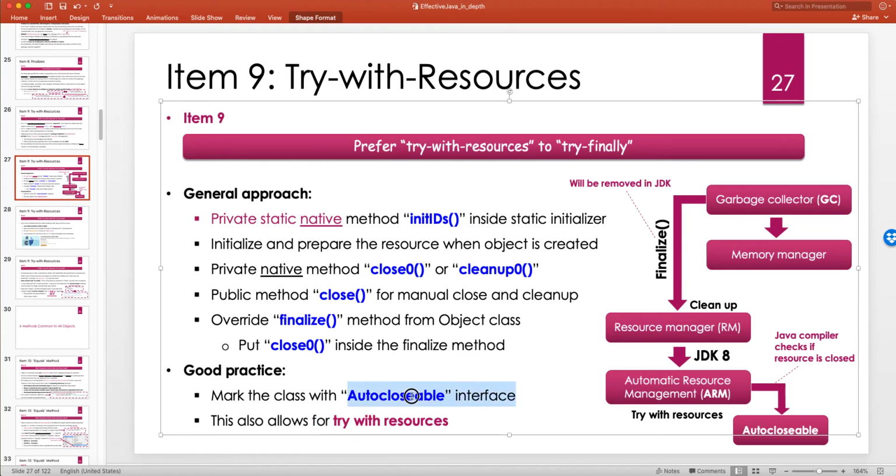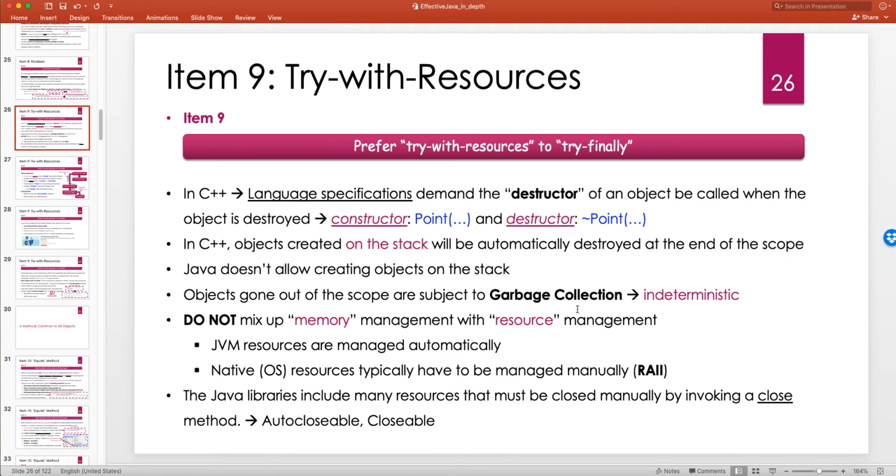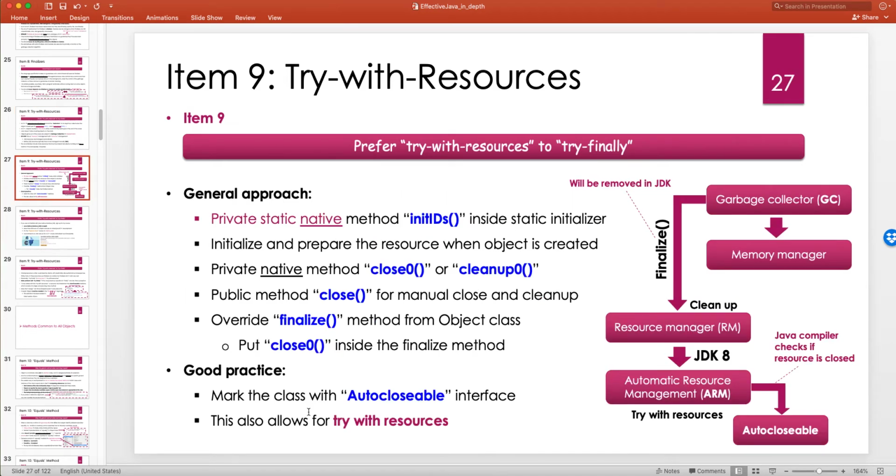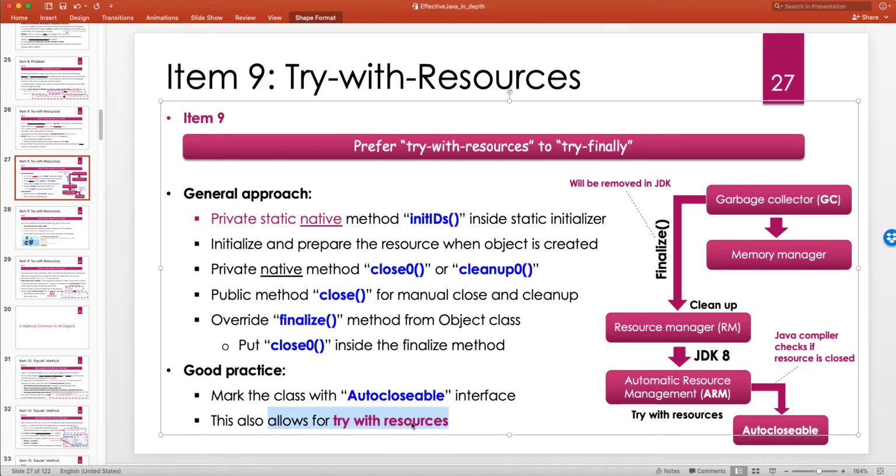So notice that it's up to the user of the code to actually put that AutoCloseable class inside the try-with-resources. So it's not a given. And again, in C++, it's a given that the destructor will be called, but in Java, it's not a given fact that the close method will be called automatically. The user has to put it in try-with-resources. So some burden is put on the user of the code, but then that's the best we can do at the moment with Java. And then again, finalize is like the safety net that we try to override and